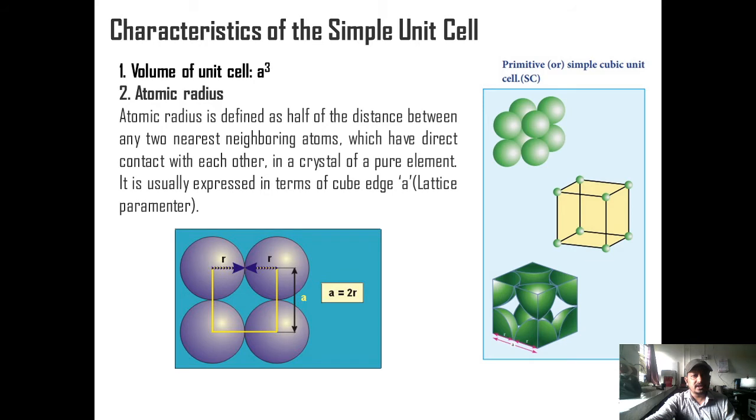Atomic radius is defined as half of the distance between any two nearest neighboring atoms which have direct contact with each other in the crystal of a pure element. It is usually expressed in terms of the cube edge a, which is called the lattice parameter.